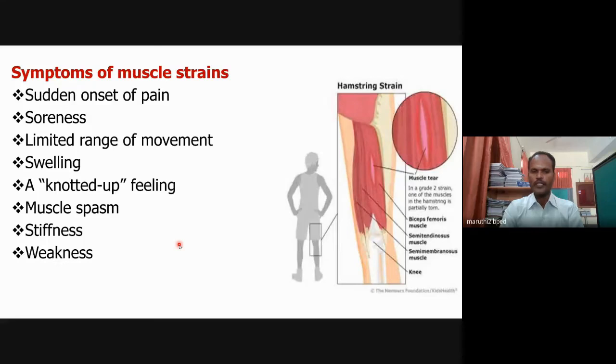So in the next classes, we will see what the causes are, what the remedies are, and what preventive measures we should take. Everything we will see in the next class.